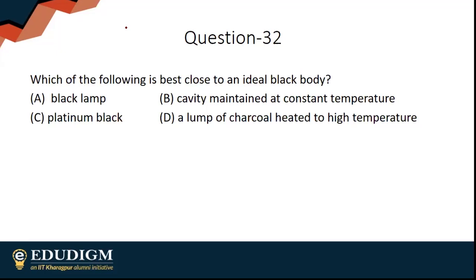Black lamp, cavity maintained at constant temperature, platinum black, lump of charcoal heated to high temperature. It says option B. Obviously, this is very fact-based. Tamanna says option A. So obviously, option B is correct.